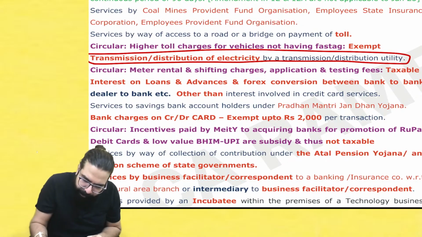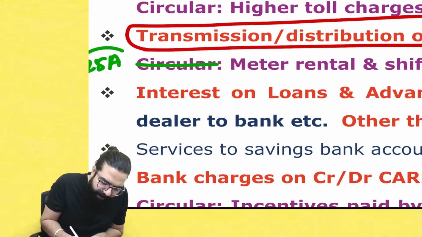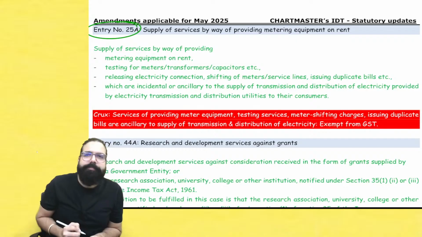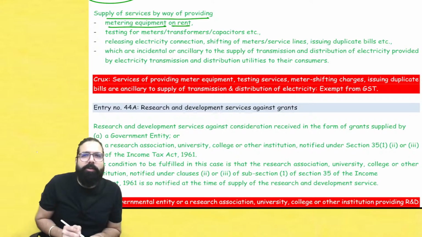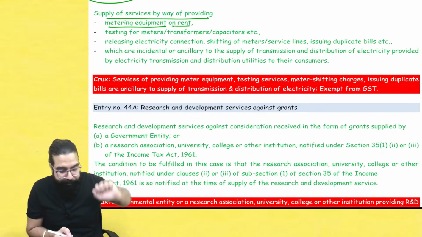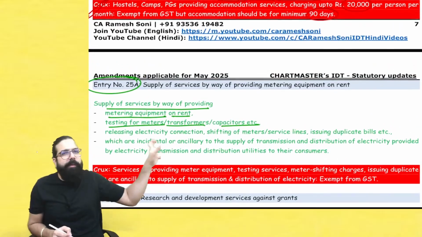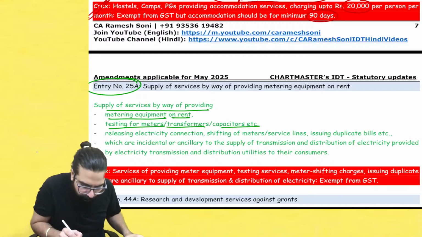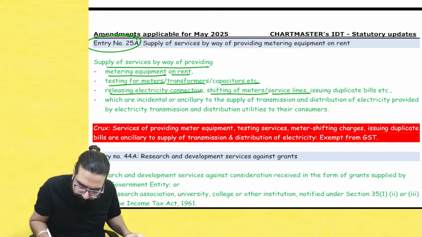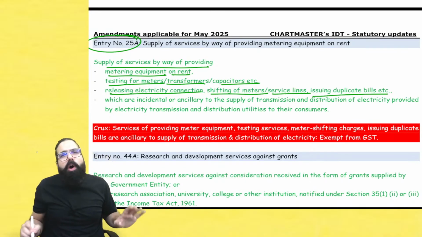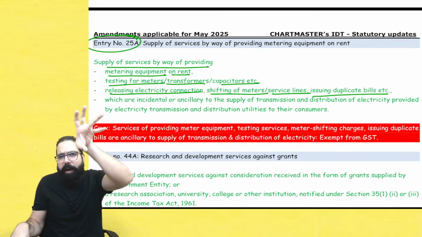Now here, through this circular, one entry has been inserted, entry number 25A, if I am not wrong, which says that supplying of services by way of providing meter equipments on rent, that electric meters which are there, or testing for meter, transformer, capacitor, if you have called them to do the testing, whether my meter is working fine or not, or releasing electricity connection, shifting of meter, service line, issuing duplicate bill, all these other services which are provided by electricity distribution utility along with supplying of electricity.